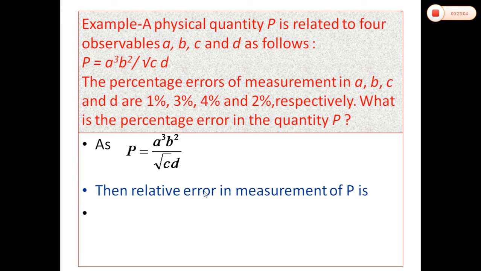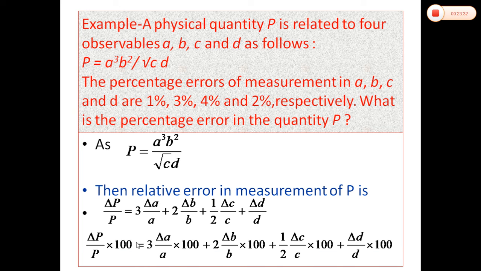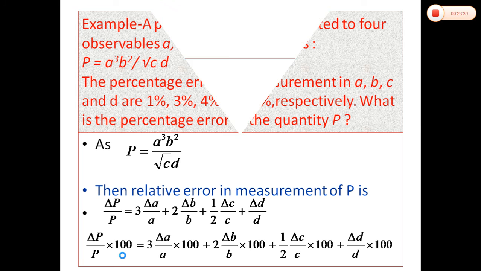So for the relative error in the measurement of P, first we write delta P over P is equal to, here A having power 3, B having power 2, C having power 1 by 2 and D 1. So delta P over P will be equal to 3 into delta A over A plus 2 into delta B over B plus 1 by 2 delta C over C plus delta D over D. If we multiply both sides of this equation by 100, we get the relative error multiplied by 100, so it converts into percentage error.